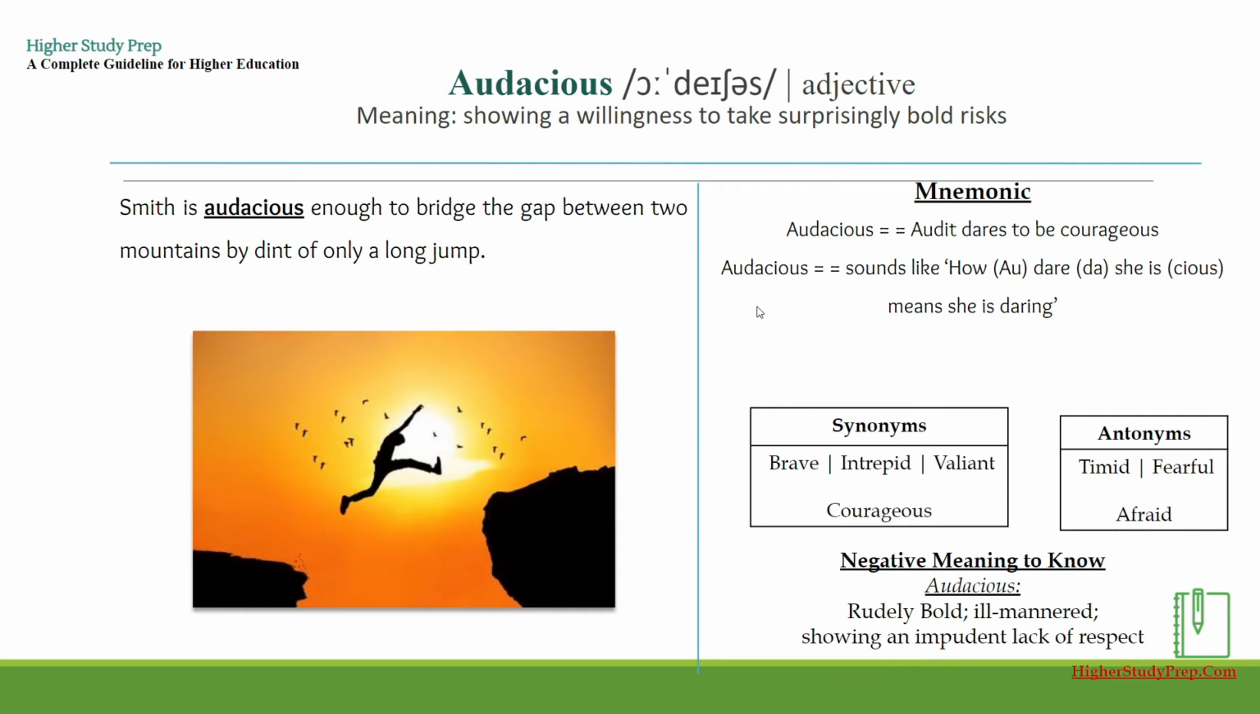easy way could be to pronounce it like, instead of audacious, to pronounce it like how dare she is. That means how daring she is, and that will help you remember the word better. Some synonyms of the word audacious can be brave, intrepid, valiant, courageous. Some antonyms could be timid, fearful, and afraid.